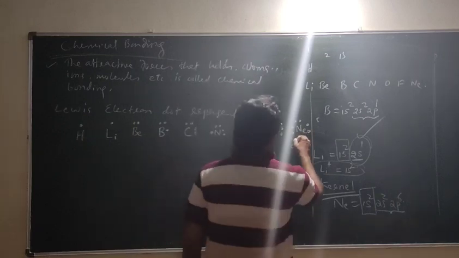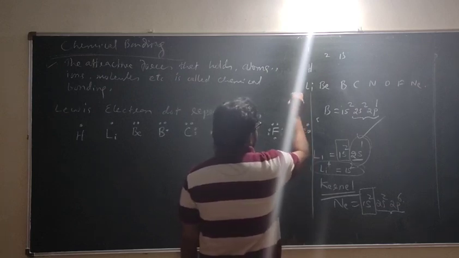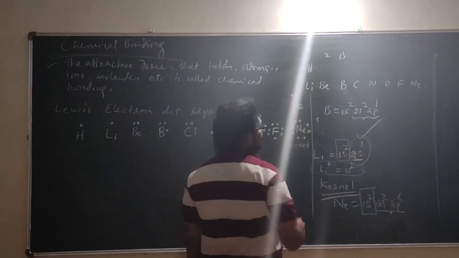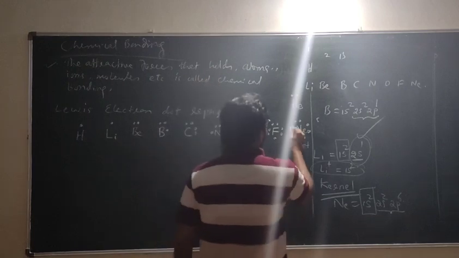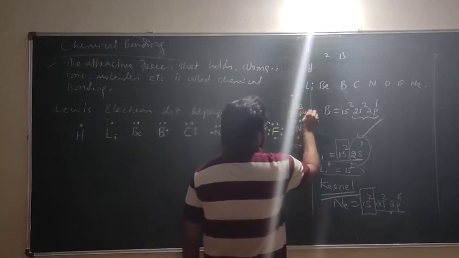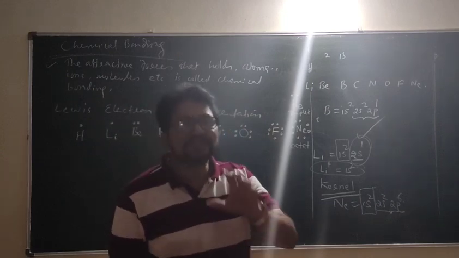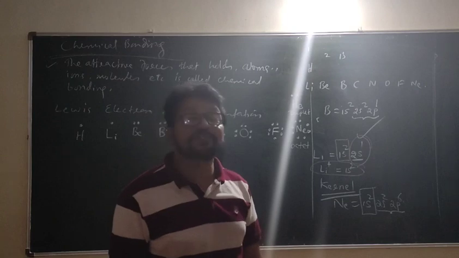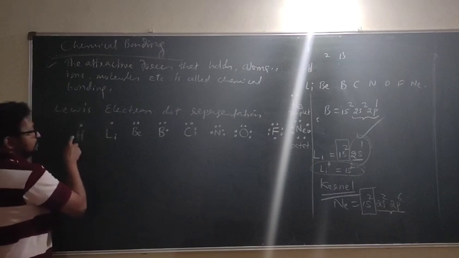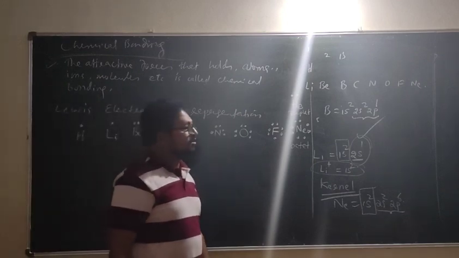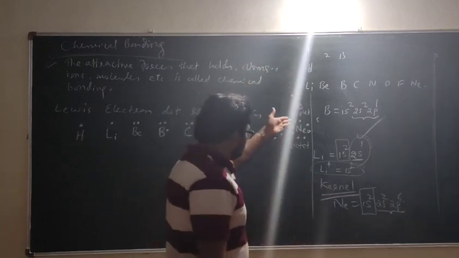Who is there above neon in the 18th group? Helium. And helium is a duplet. Remember, for the first period, the octet is a duplet, and it is stable for the first period. Then is hydrogen a duplet? No. It has only 1 electron. This participates in bonding. Does helium participate in bonding? No.